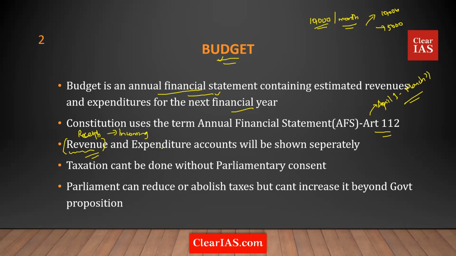Incoming money is called a receipt, and outgoing money is called an expenditure. So the budget will have receipts as well as expenditures. The budget will have separate entries which show the receipts and separate entries which show the expenditures. We'll have a look at how the budget looks, but this is the basic idea.